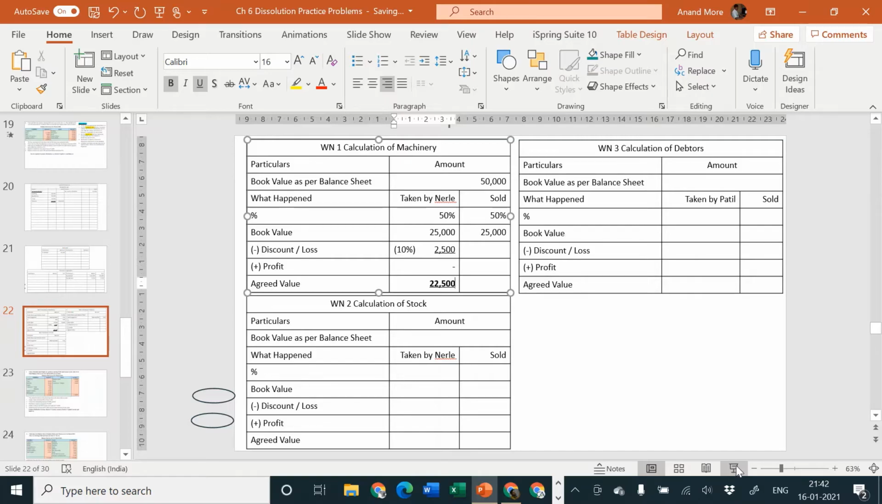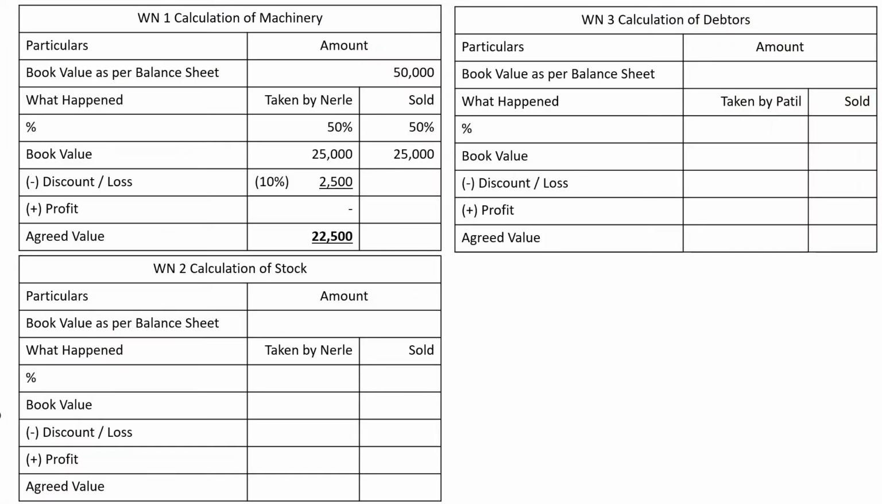Look into the adjustment properly. What Nerle has done, the balance sheet value of the machinery was rupees 50,000. He divided machinery into two parts. The 50% portion he was ready to take over, he has taken over at a discount of 10%. So the original book value was rupees 50,000, of which 50% comes to 25,000. It is taken over at a discount of 10%, that is 2,500 discount. So the aggregate value ultimately remaining is 22,500.